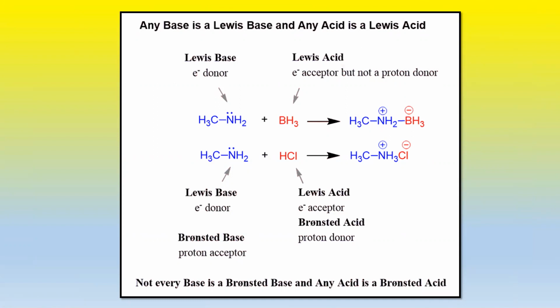To overcome this, Lewis came up with the latest modern definition of an acid and base theory: an acid means an electron acceptor, but not a proton donor. It is not required that it has to donate a proton, as per the Lowry-Bronsted definitions of acid and base. So a Lewis acid means an electron acceptor, whereas a Lewis base means an electron donor. Later on, Lewis acids are also termed electrophiles, whereas Lewis bases are termed nucleophiles.